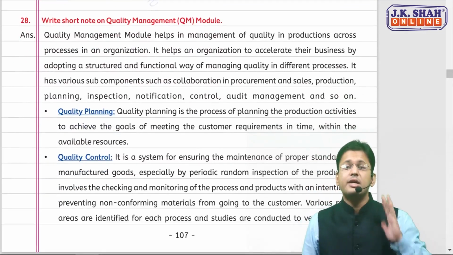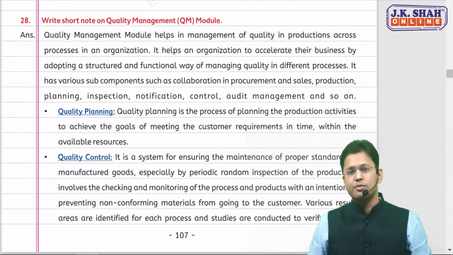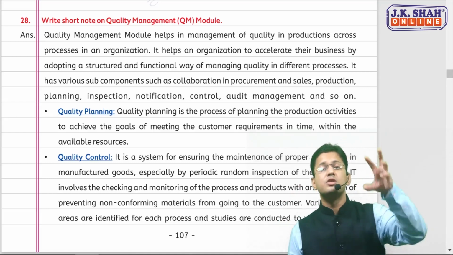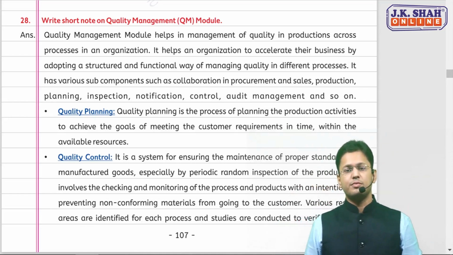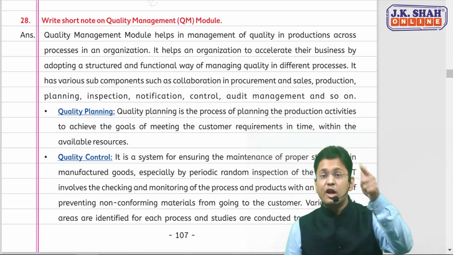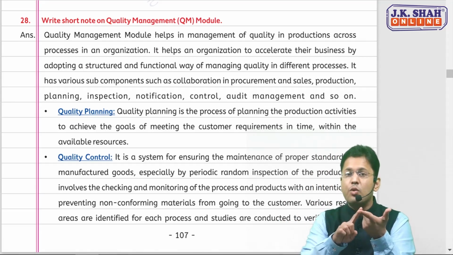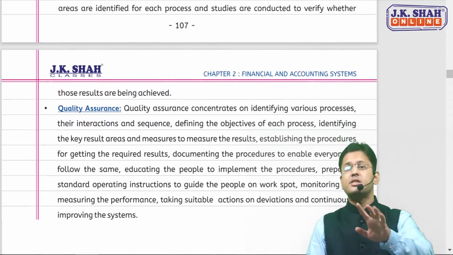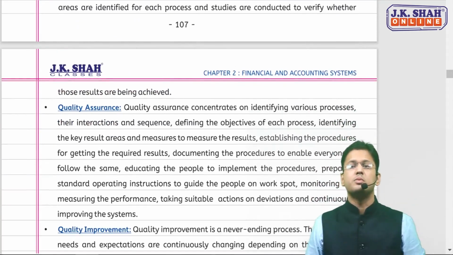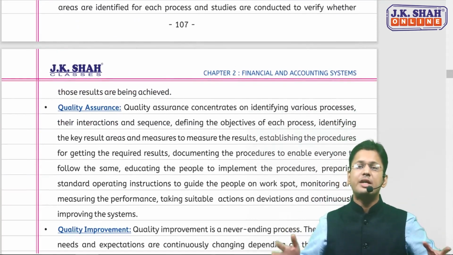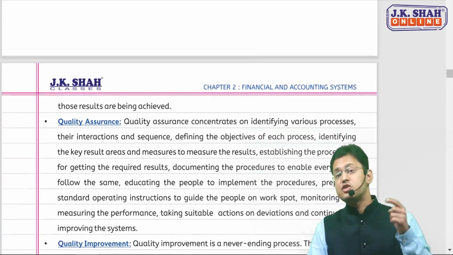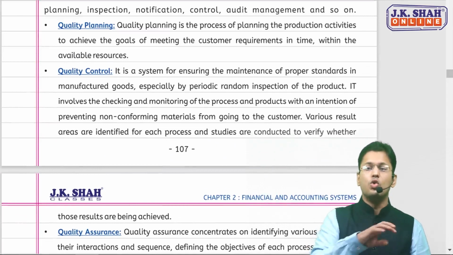The next one that comes is the quality management module. In this again, you just need to focus on 4 points. These are the 4 subcomponents of the quality management module. First, again logical, plan for the quality: quality planning. Ensure that quality gets on the right track. Quality assurance should be there. And this is not a one-time task. Regularly improve it. So quality improvement. And if it is not improved, try to control.